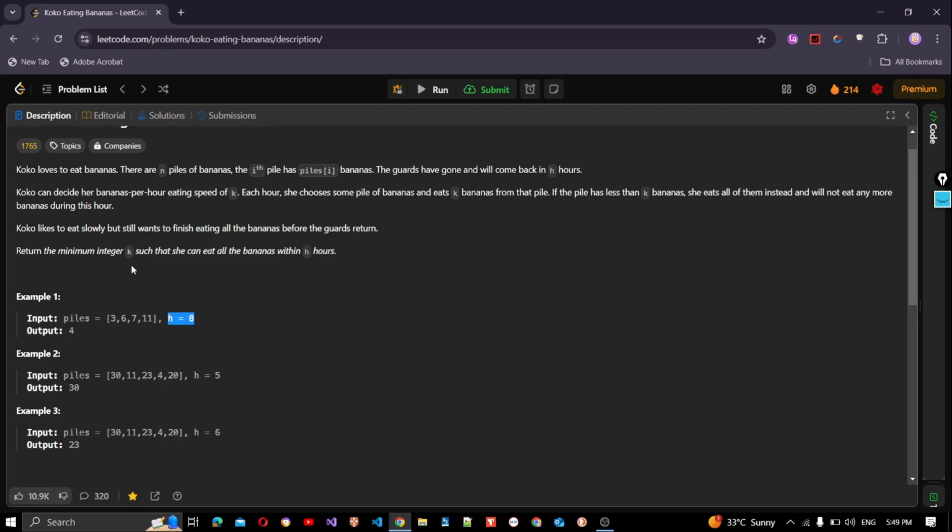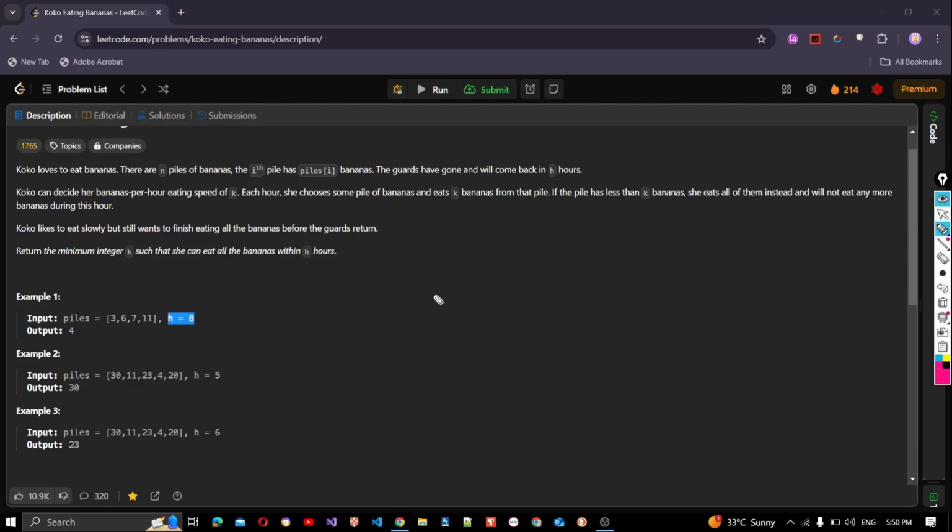So we'll have to find K. K is the eating speed of Koko. Koko will eat K bananas per hour. Each hour she chooses some pile of bananas and eats K bananas from the pile. If the pile has less than K bananas, she eats all of them instead and will not eat any more during this hour. So we need to find the minimum integer K such that she can eat all the bananas within h hours.